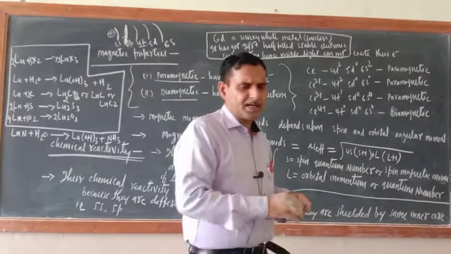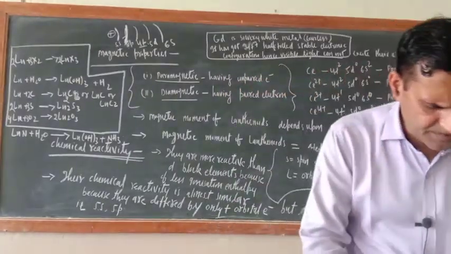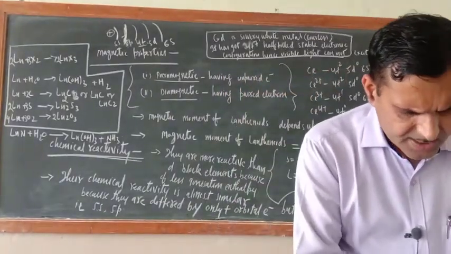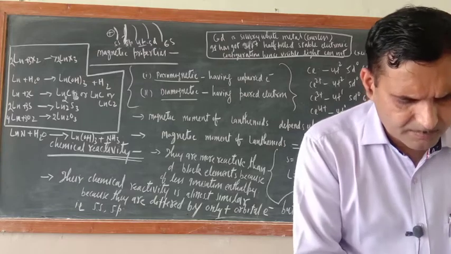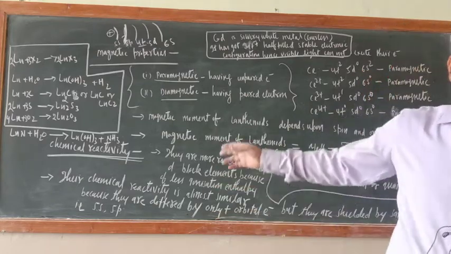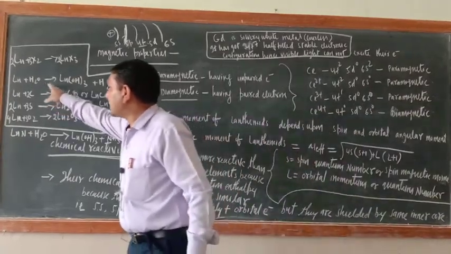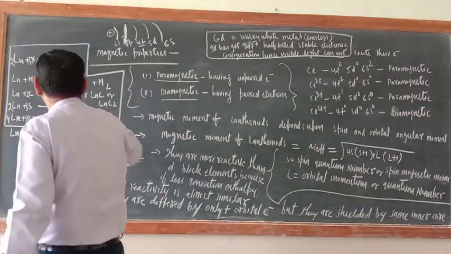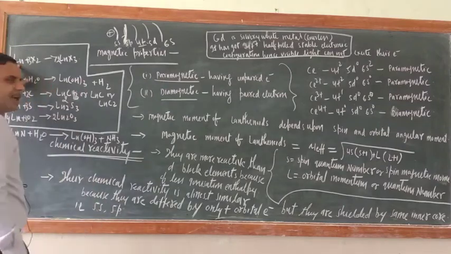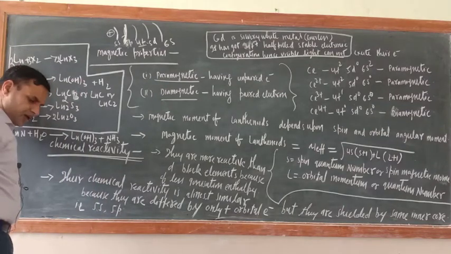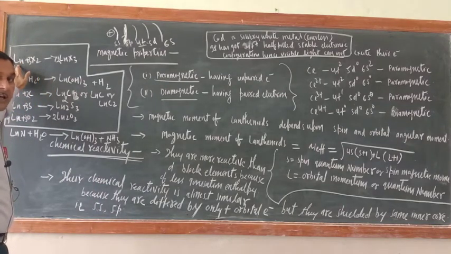You can note down those reactions. Generally questions will not come from the reaction part, but remember this reaction. Here the meaning of Ln is not lanthanum, sorry, I told you wrong. Ln means not lanthanum, Ln means lanthanide.